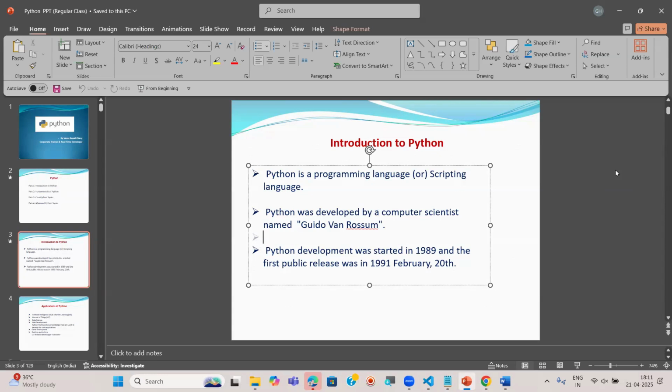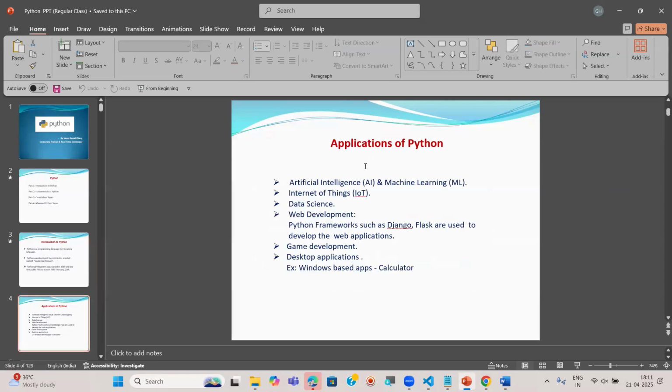That is why Python is becoming very, very popular. Not only this, Python also supports developing multiple applications. I have given applications of Python for you. See, I said just now AIML, IoT, data science. These are the latest ones actually. Not only in these latest technologies we are using Python, Python also supports web development.